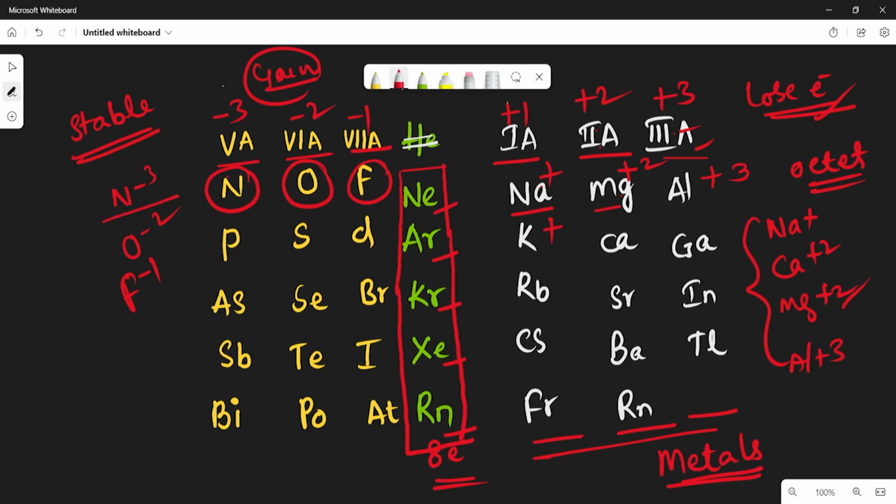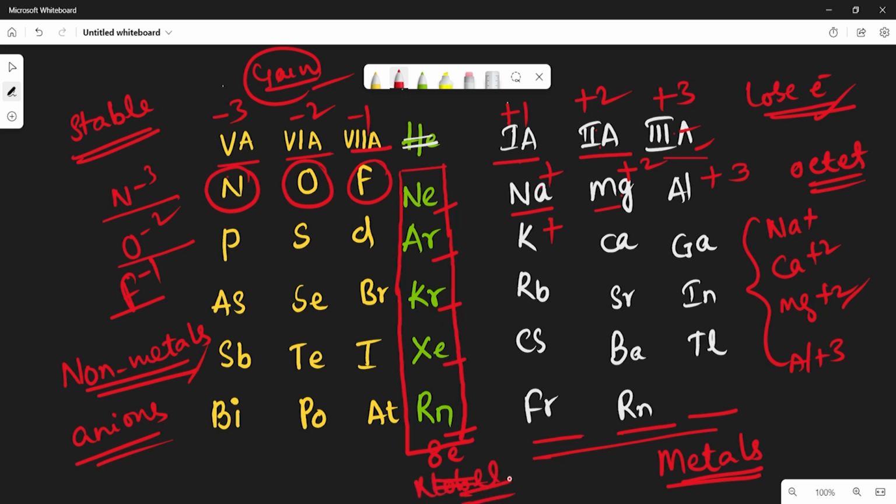Whereas N-3, O-2, F-1 all gain electrons, which means they are non-metals. Non-metals have a tendency to become anions. All these are negative ions, so these are called non-metals. Here, helium, neon, argon, krypton, this group is called noble gases.